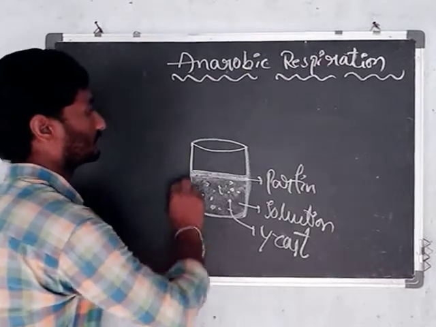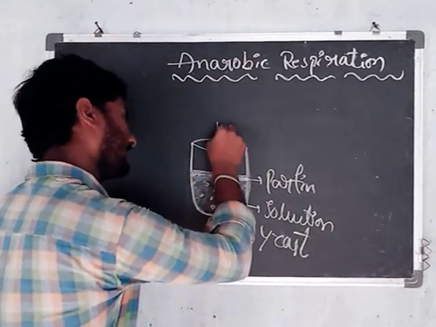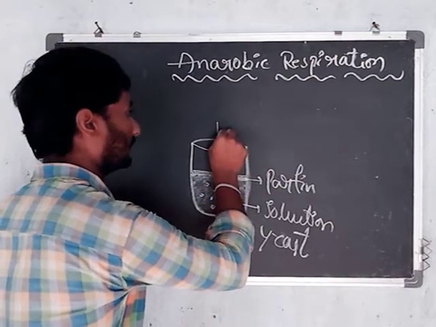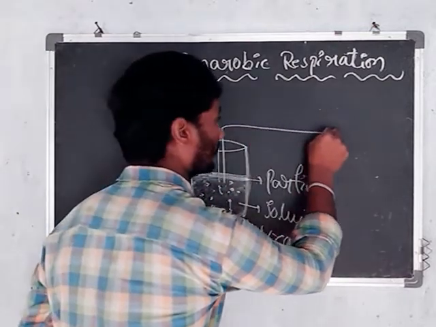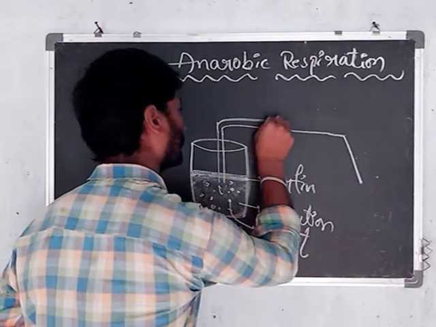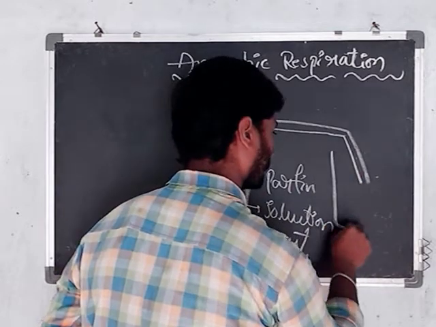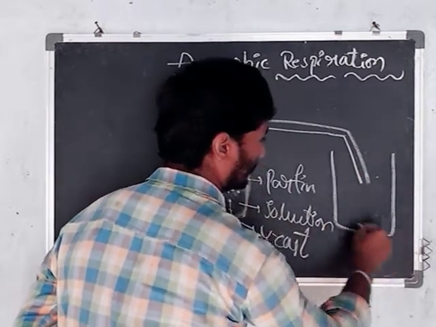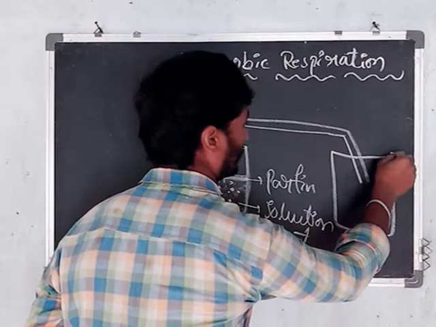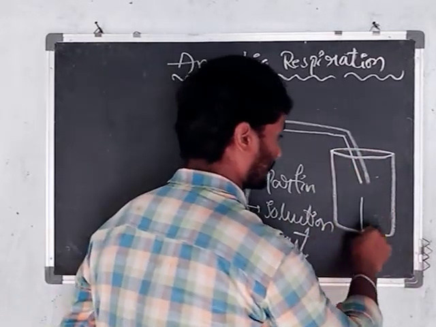Then you can take one tube and arrange it through an aperture.